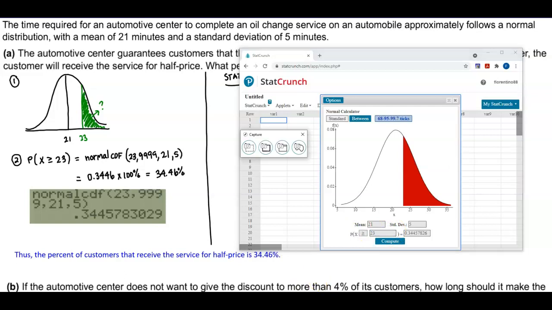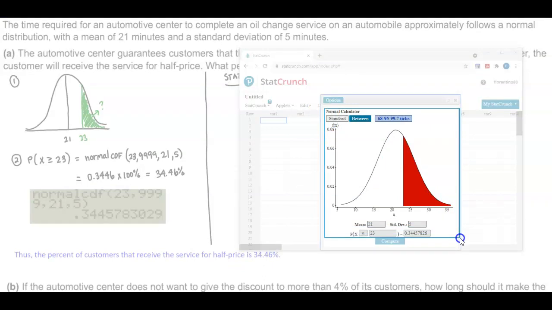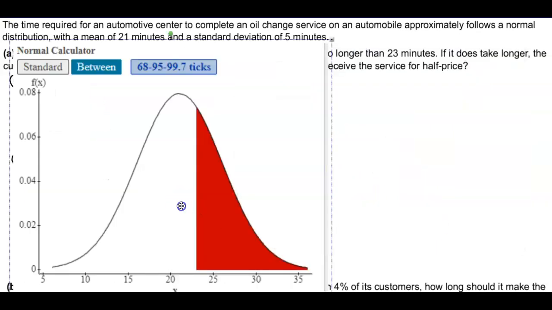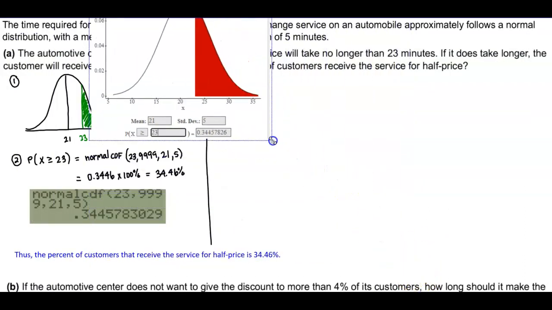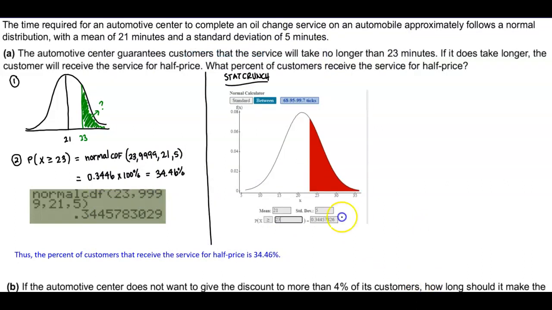When we hit compute, we can see that we get the following. Again, that gives us the same number that we got here, which is 34.46%.